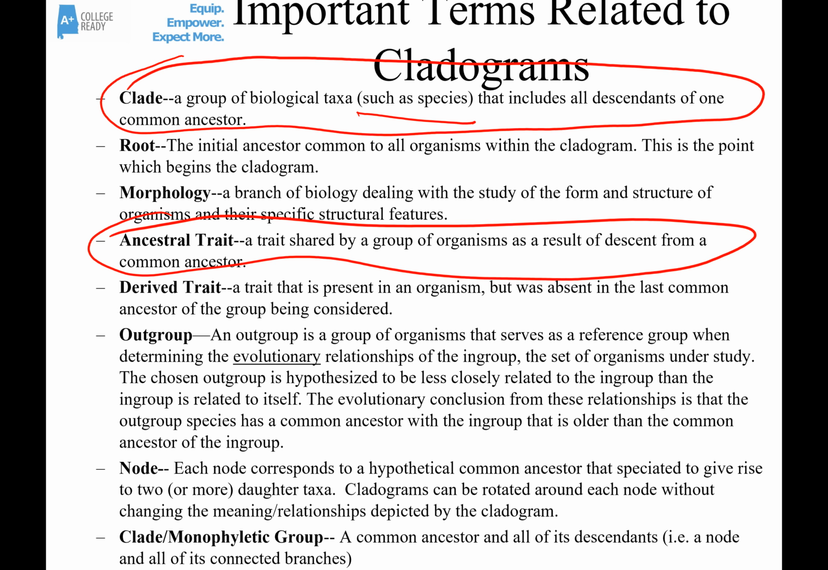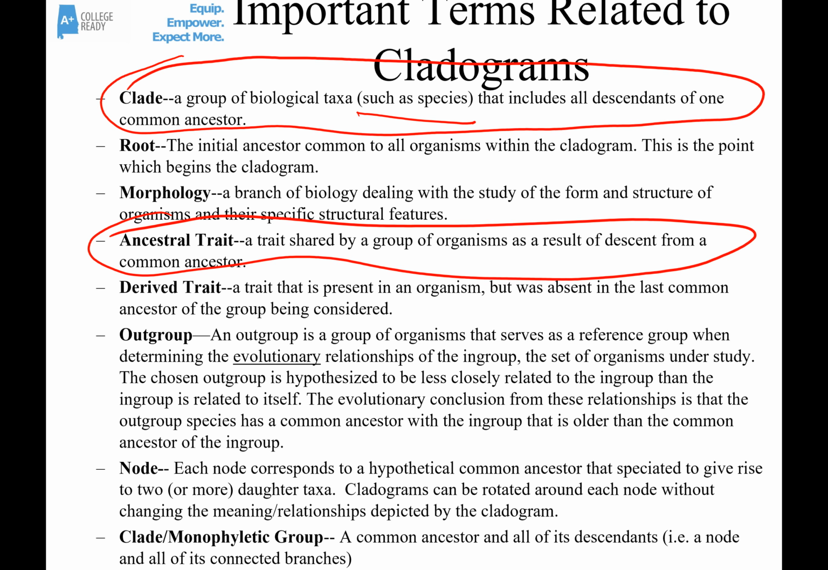An outgroup is a group of organisms that serves as sort of a reference when we're drawing a cladogram. Essentially, the outgroup is hypothesized to be less closely related to the in-group than the in-group is to itself. And we'll see an outgroup in our phylogenetic tree in a minute.